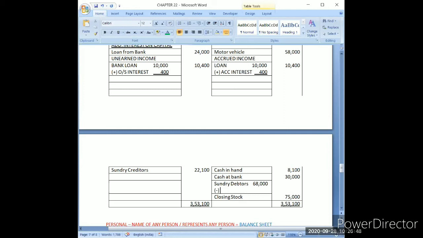So I will reduce bad debts of 1,000 from here also. And the final amount of debtors will now be 67,000.